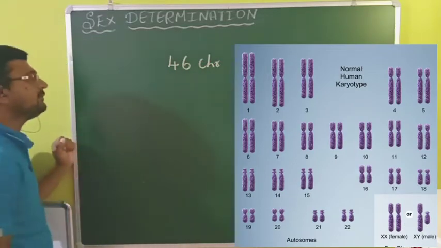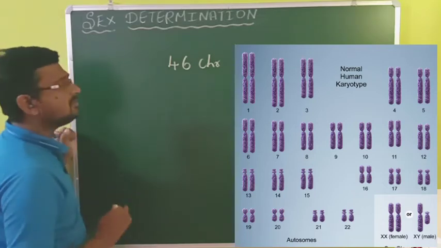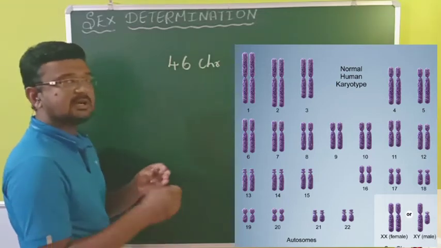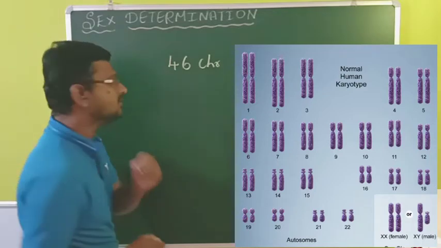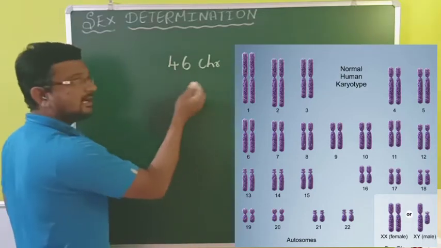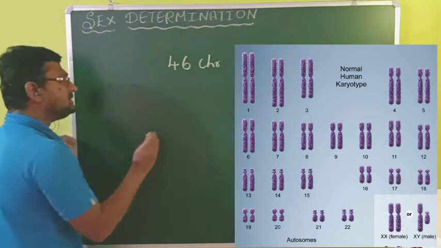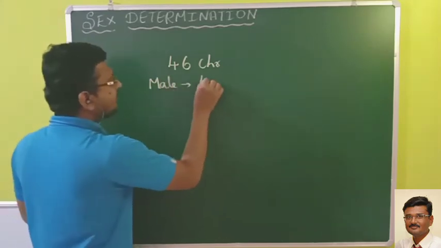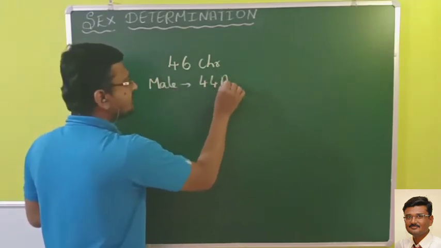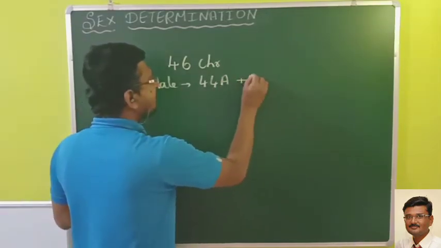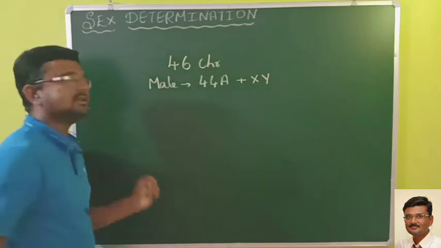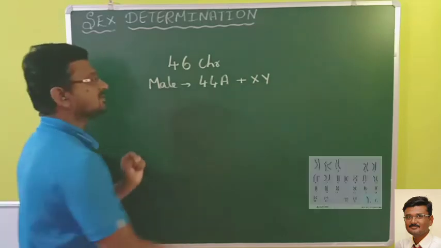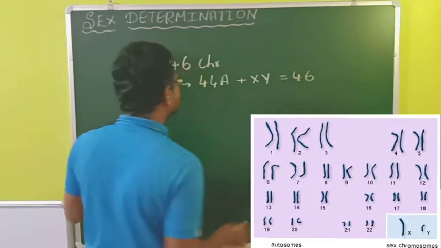chromosomes, right? In these 46 chromosomes, we can divide the chromosomes into two types. Some chromosomes are autosomes and a few chromosomes are allosomes. If I write the chromosomal complement of humans, for a male, we have 44 chromosomes, that is autosomes, and two X and Y chromosomes, and these chromosomes we call sex chromosomes. And you will get 46.